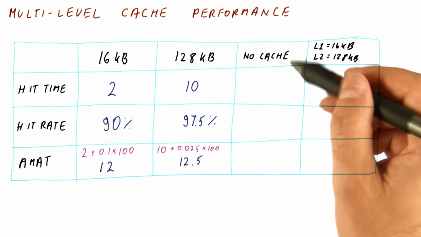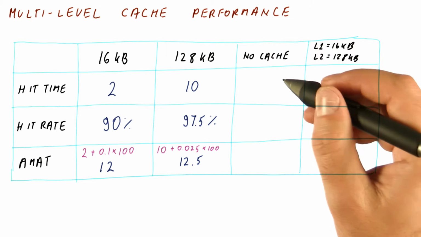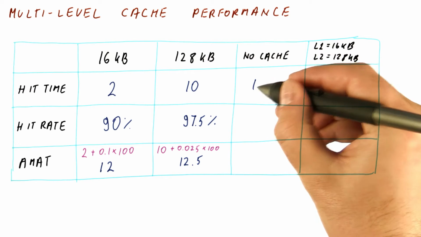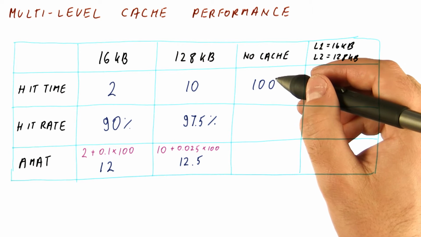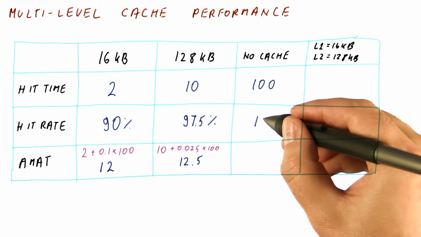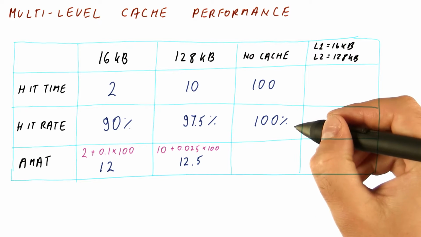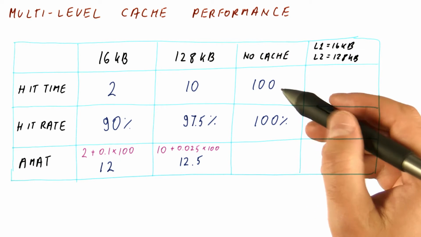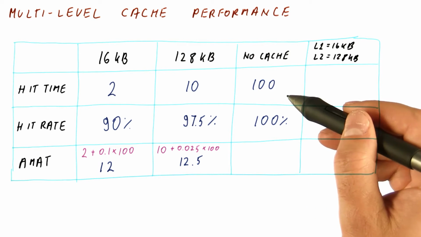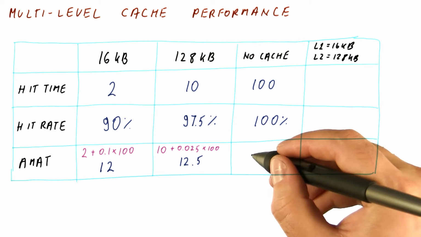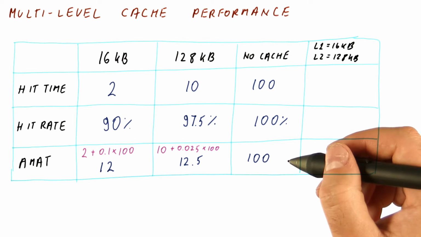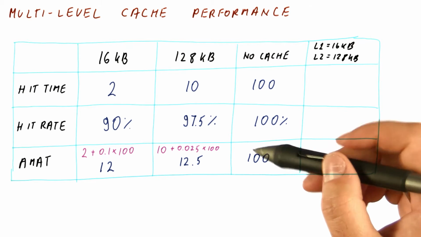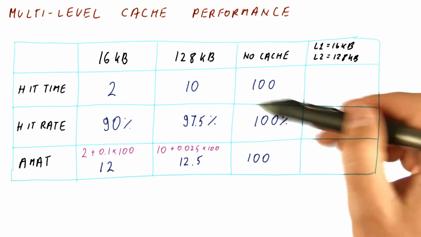Of course, having a cache is still lots better than not having a cache. Not having a cache means that our memory has a hit time of 100 cycles, basically the memory latency. It hits 100% of the time, so our AMAT ends up being 100 plus 0 times the penalty, because it never misses, but we still end up with 100 cycles per access, which is way too big. So obviously having a cache is better than not having it.